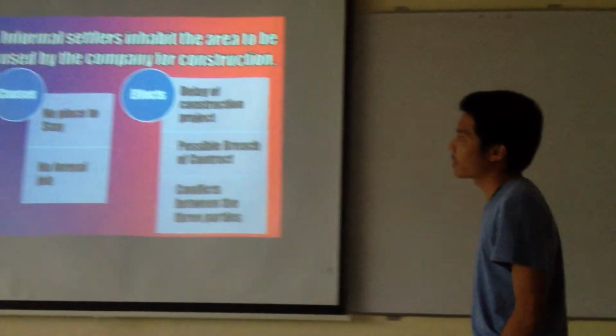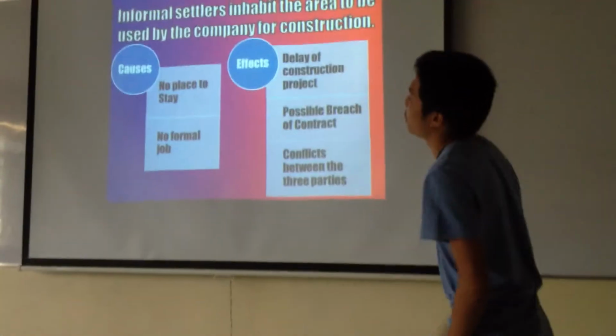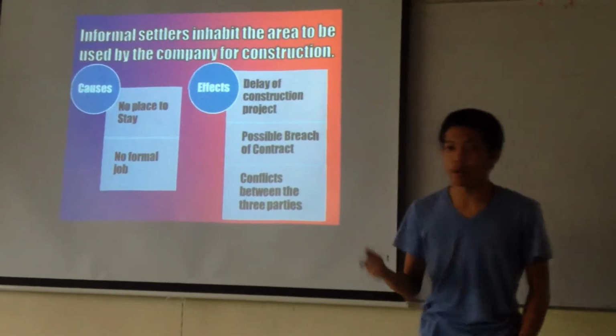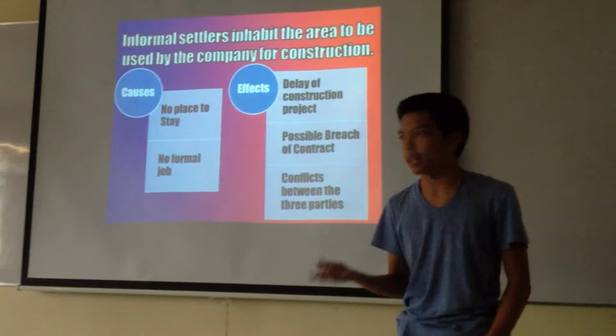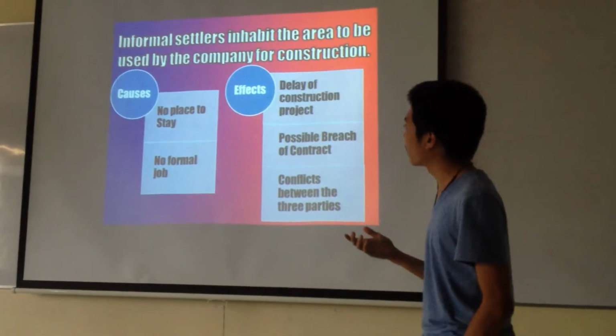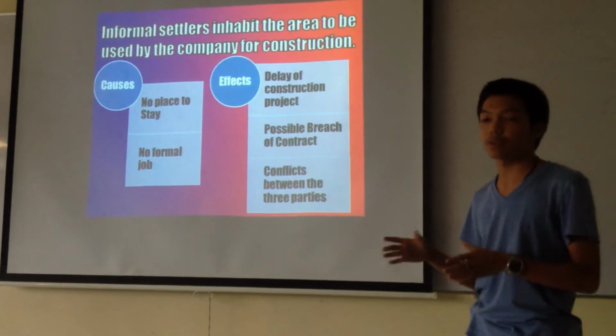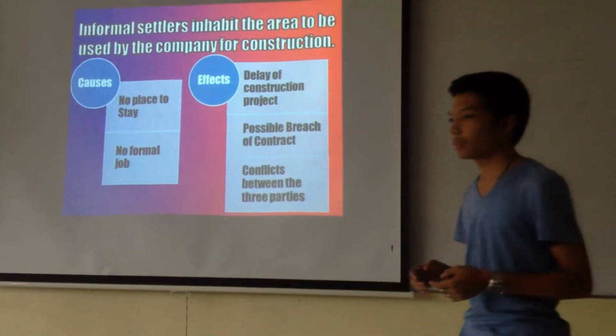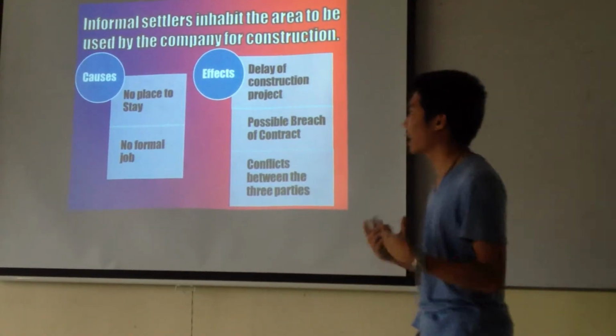which is informal settlers inhabit the area to be used for our company for construction. As you all know, our company is growing and improving, and we want to expand our place. So therefore, what we want to do is take a land that we have and build something on it. But the main problem that we have right now is there are informal settlers in that land.